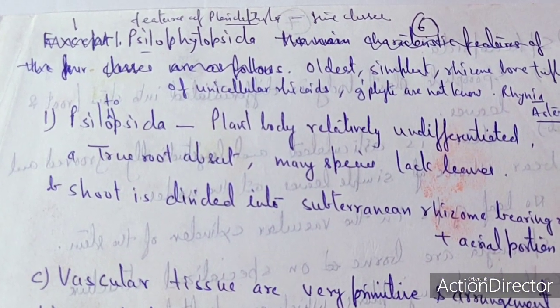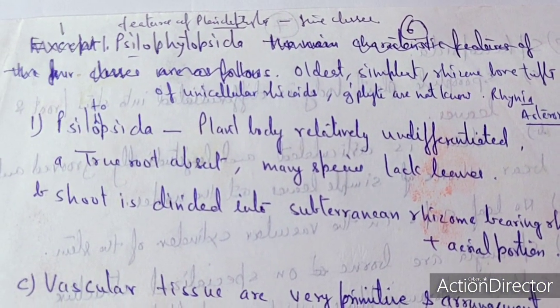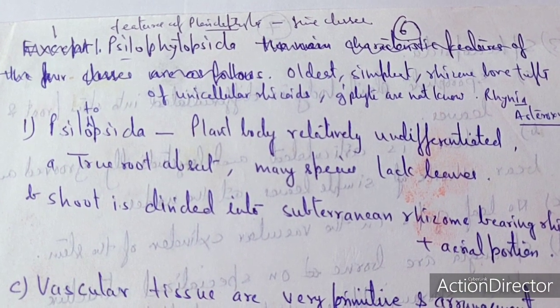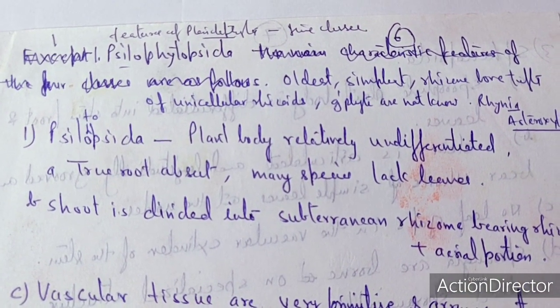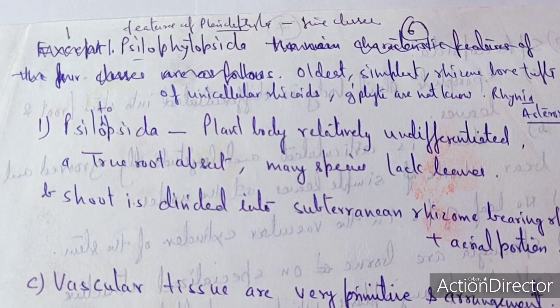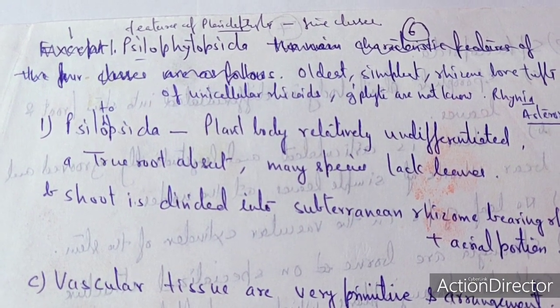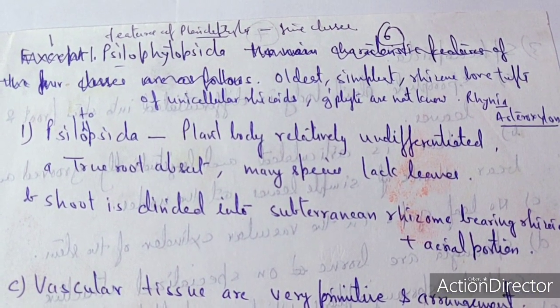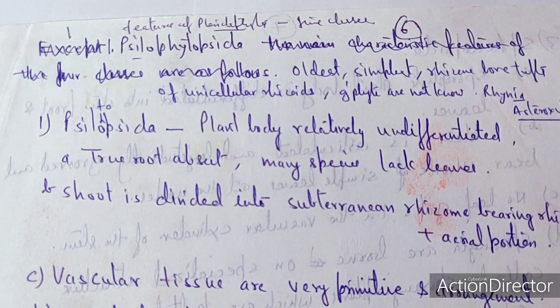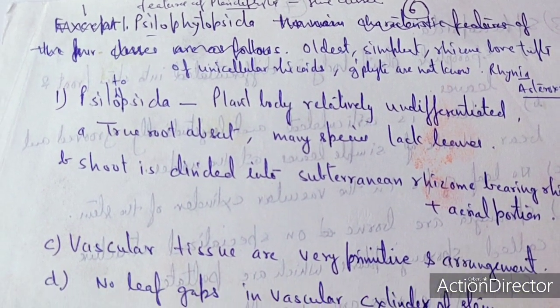The first you can recognize as a Xylophytopsida. The Xylophytopsida is the oldest one. These are the simplest Pteridophyta and rhizome bear tufts of unicellular rhizoids. The Gametophyta are not known. For example, the Rhynia as well as the Asteroxylon. So these are the fossil Pteridophyta, you can say.